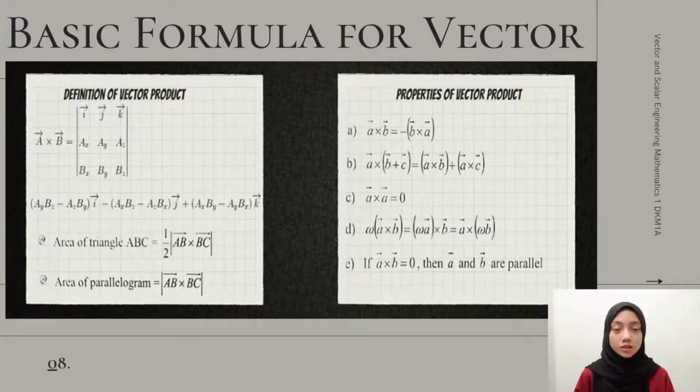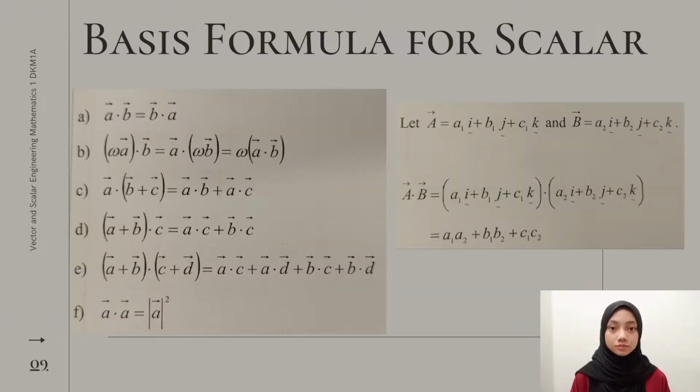Now, I will explain the basic formula for vector. The vector product of two vectors A and B is denoted by A times B. Its resultant vector is perpendicular to A and B. Vector products are also called cross product. The cross product of two vectors will give a resultant vector and is calculated using the right-hand rule. There are 5 properties of vector cross product.